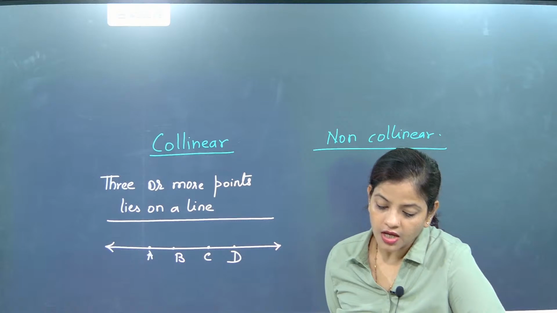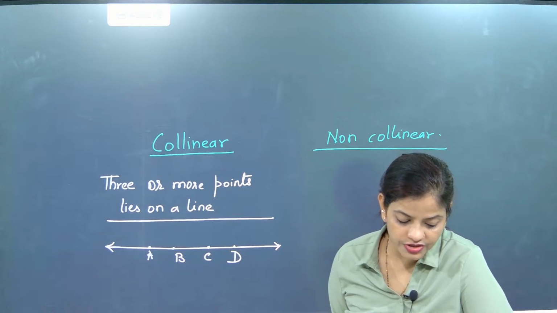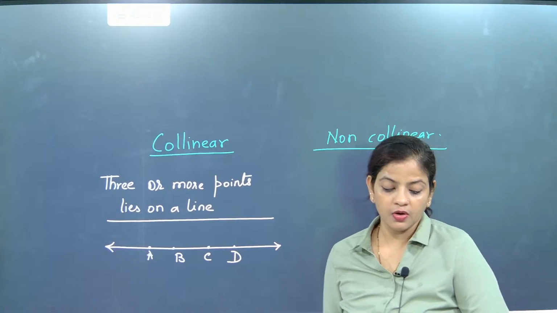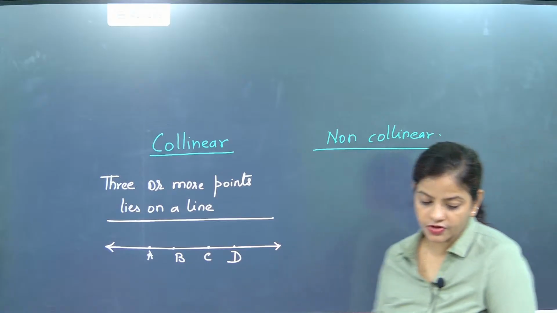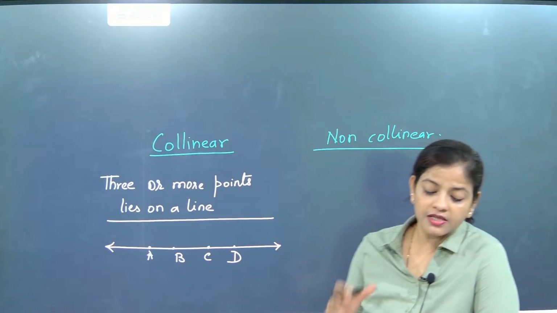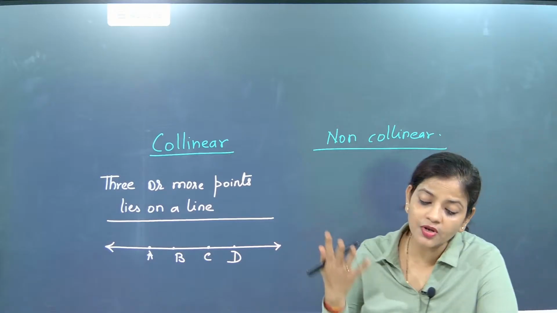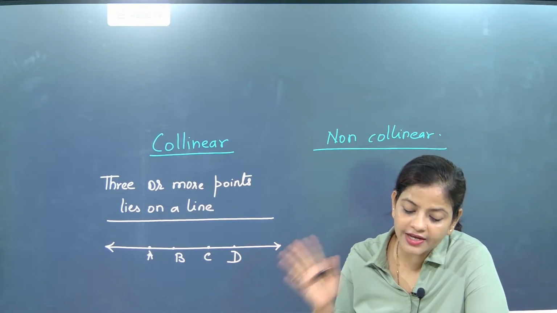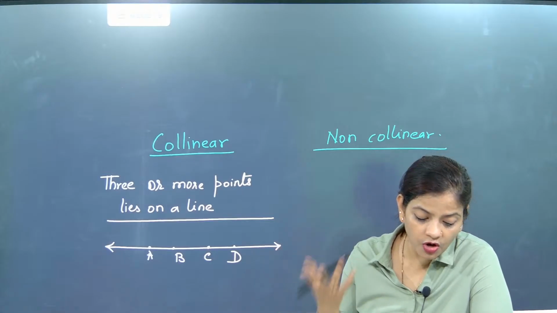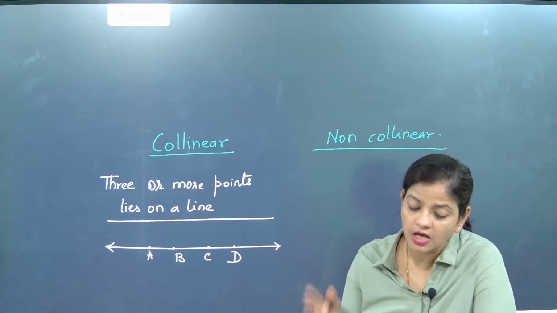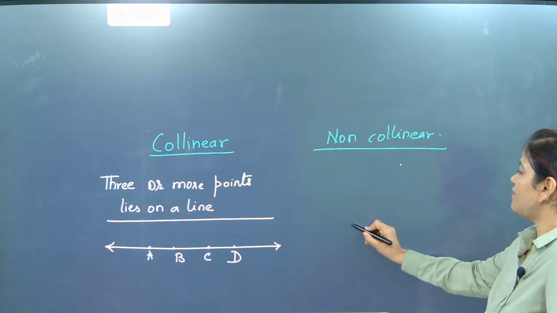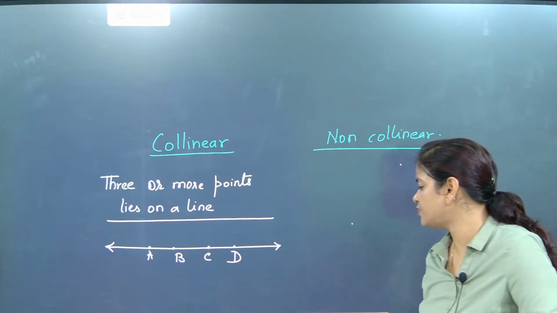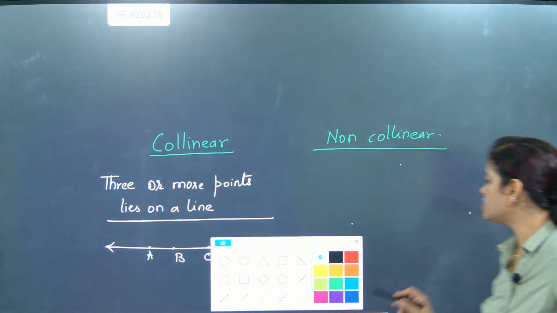If somebody asks you these questions, how are you going to answer them? Pay attention here: non-collinear means the points will not be on a line. When points are on a line, they are collinear. When the points are not on a line, they are considered non-collinear. But if the points are present like this, and we join them, what are we getting?